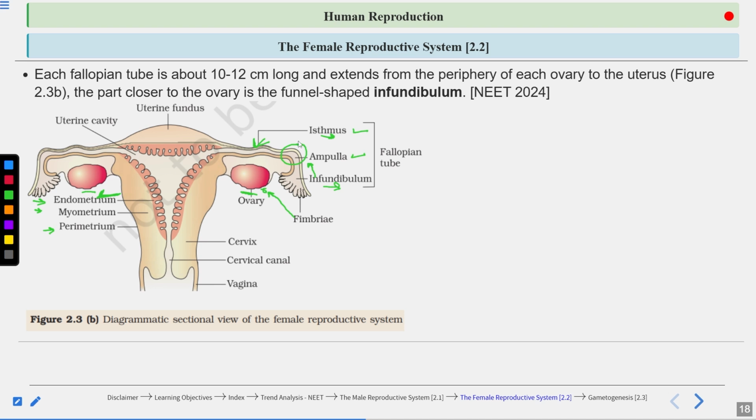Now, you can see isthmus leads to the uterus. The lower part of the uterus is known as the cervix. Okay, clear? Then cervix leads to the vagina. And vagina along with the cervical canal forms the birth canal. The questions can come from here. And this diagram is also very important.